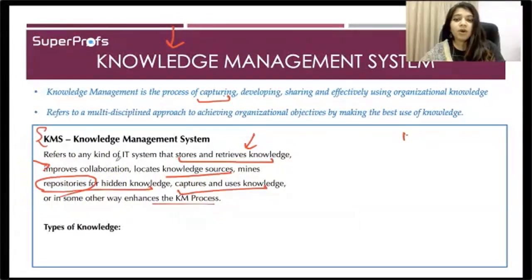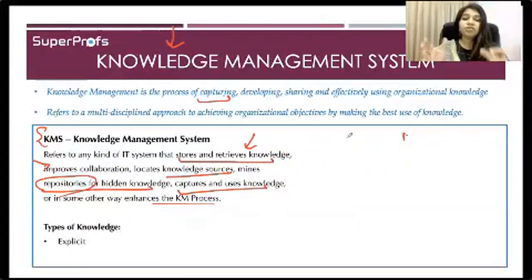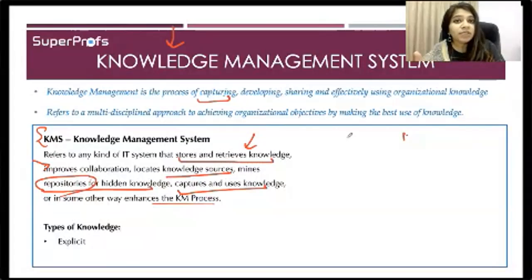Okay. Now, there are two kinds of knowledge which the knowledge management system would utilize. All right. And these are, whether you already know something, explicit knowledge, which is obvious because you read it somewhere or someone told you. All right. And the other one is implicit or tacit knowledge.